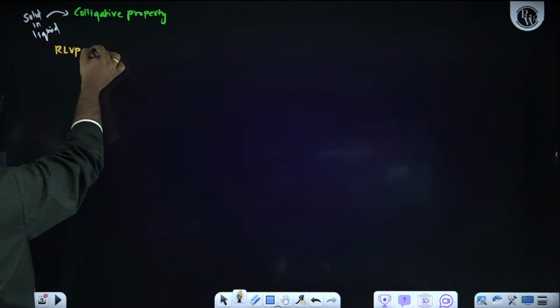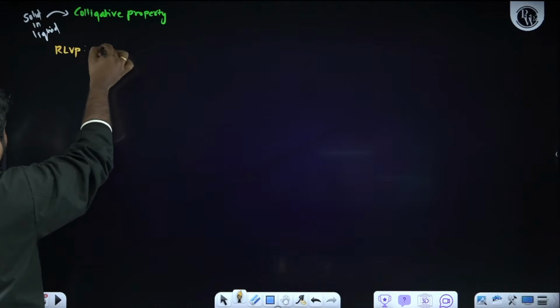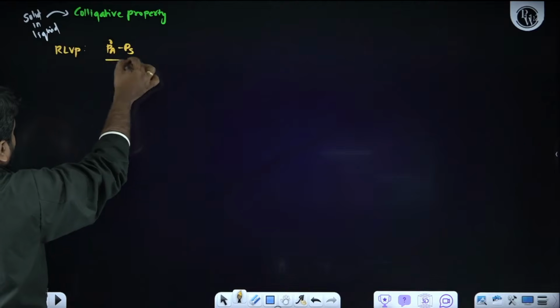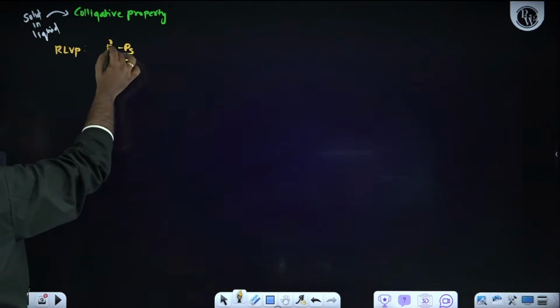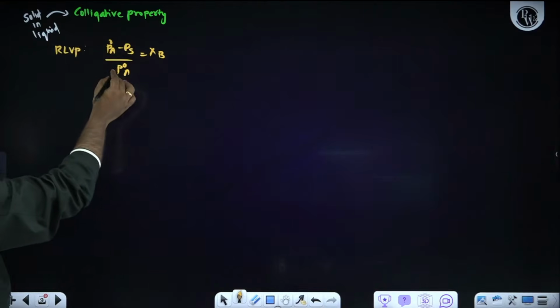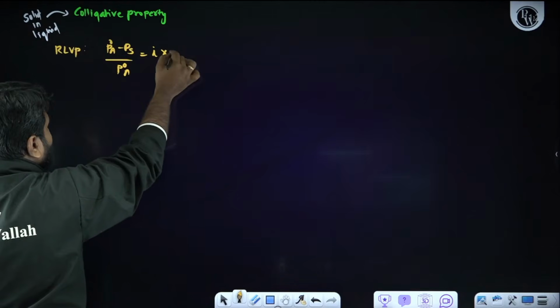I can write the formula as relative lowering of vapor pressure, P naught A minus PS upon P naught A is equal to chi B. Or else I can write it as I into chi B, now this is revision.